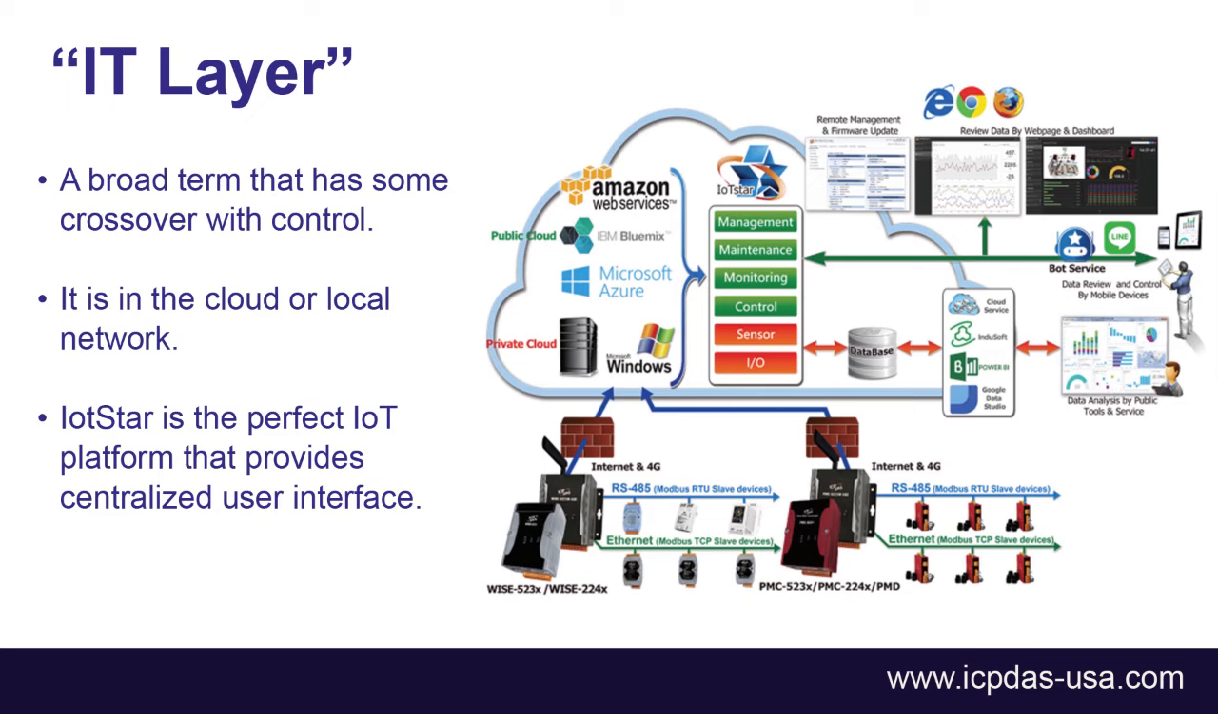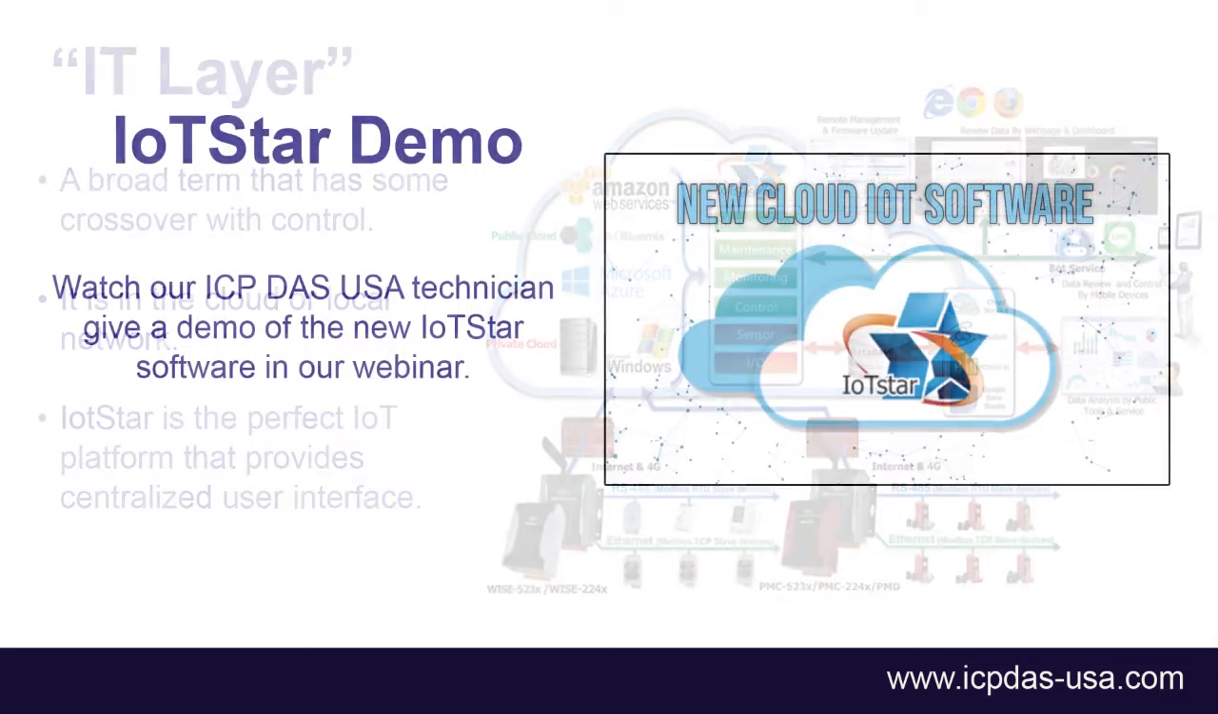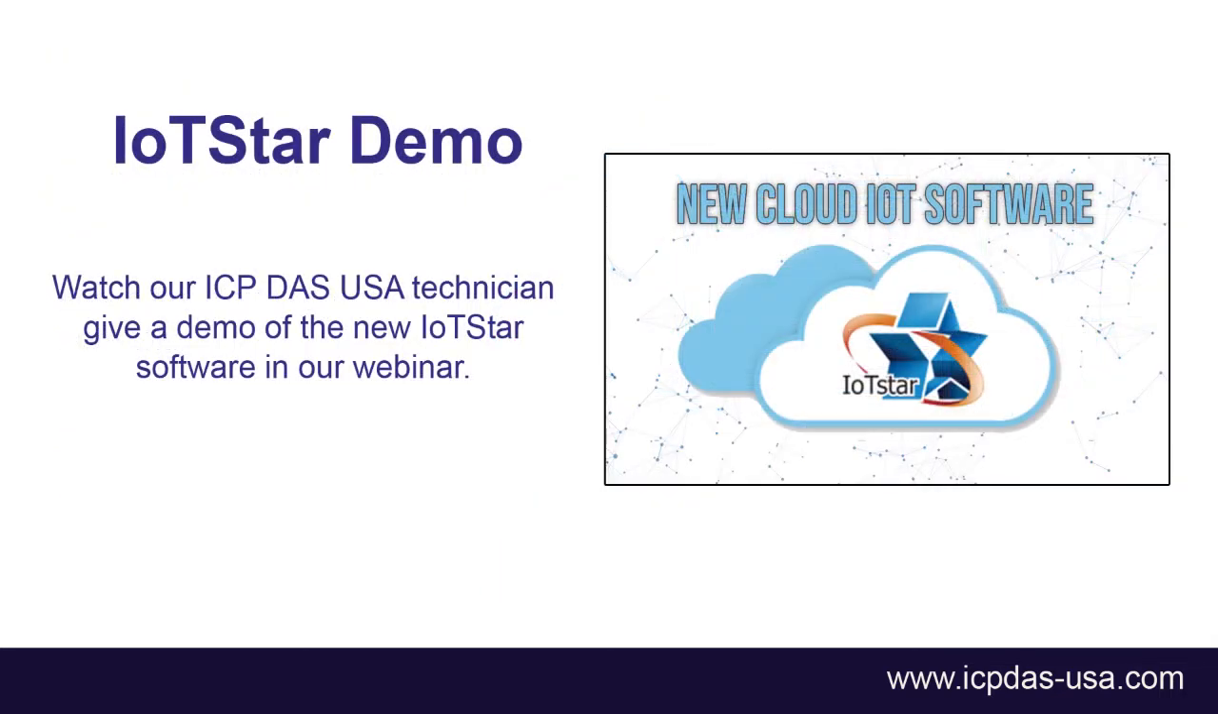is one more layer to consider, which is the IT layer. The IT layer provides an additional interface for storing, displaying, and manipulating data while providing additional control interfaces. If the control layer can be exemplified in an HMI or PLC, then the IT layer is in the cloud or local network. Examples of IT-level software are SCADA and IoT platforms, such as IoT Star.